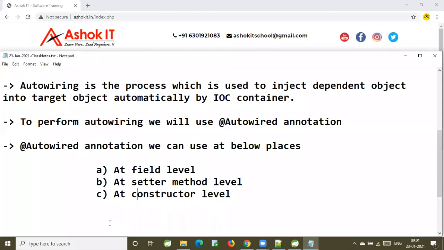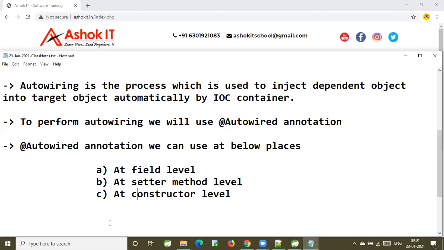At the variable level you can specify that. At the setter method level you can specify that. At the constructor level also you can specify auto wiring. So what is the purpose of auto wiring? Auto wiring is used to enable dependency injection. So the IOC container will identify the dependent bean that will be injected into the target bean automatically. To perform that auto wiring, we will use the @Autowired annotation.